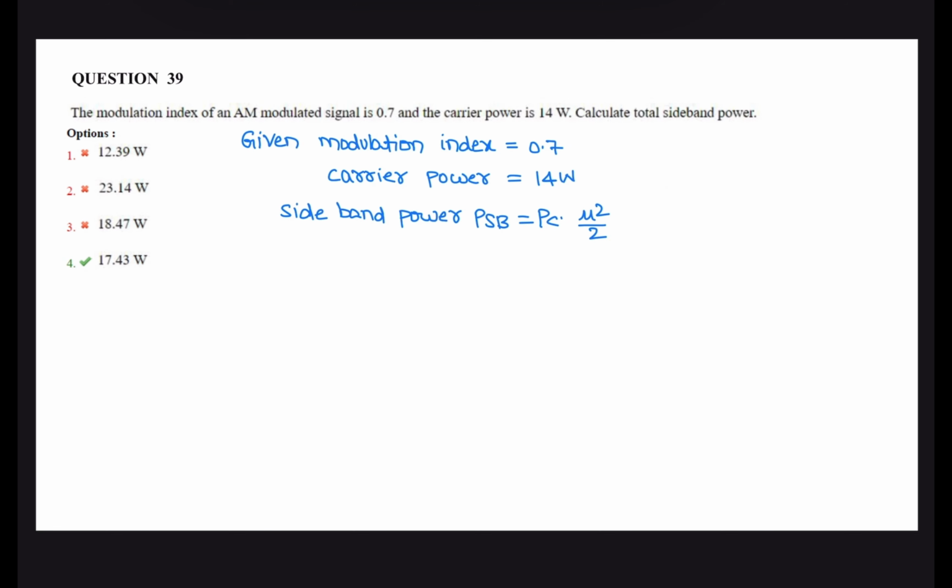Next question. The modulation index of an amplitude modulation signal is 0.7. Given modulation index is 0.7 and carrier power is 14 watt. Then what is the sideband power? The sideband power is the power in the upper sideband plus the power in the lower sideband. So the total sideband power is Pc into mu square by 2. Carrier power is 14 watt, 0.7 whole square by 2. Its value is 3.43 watt. Calculate the total power.